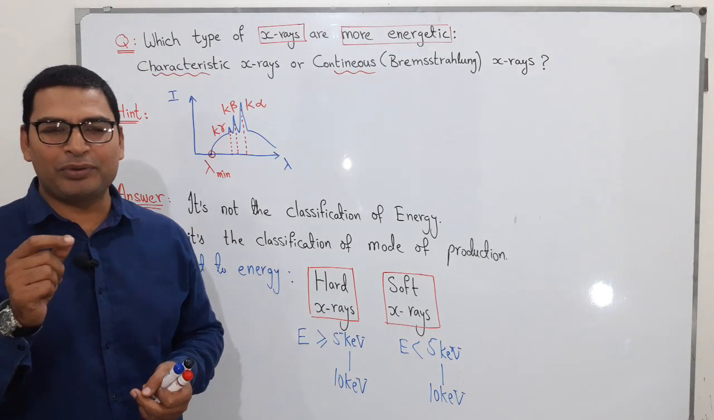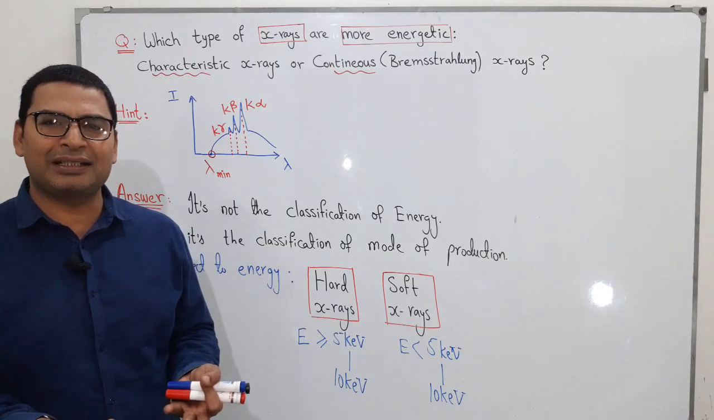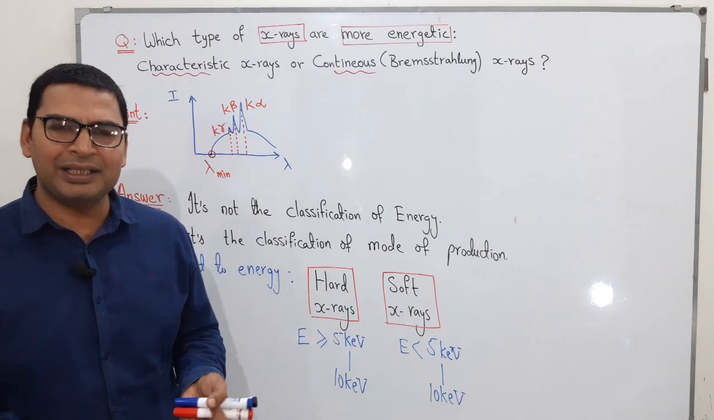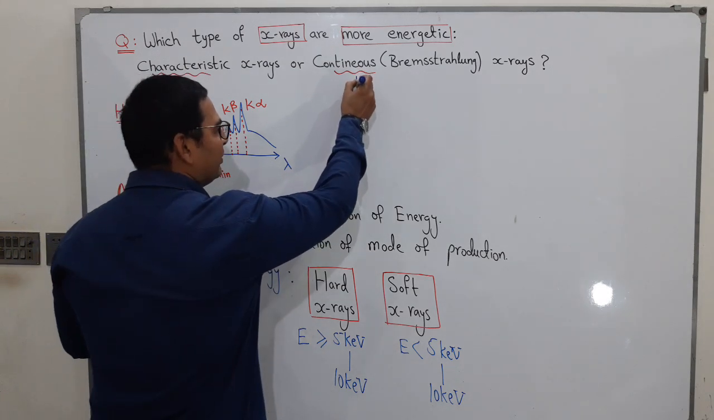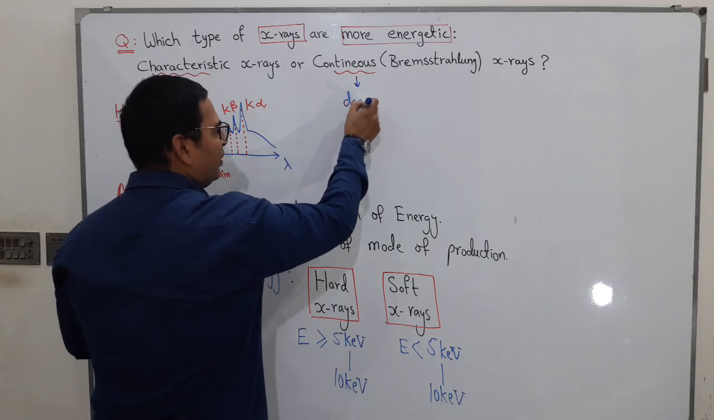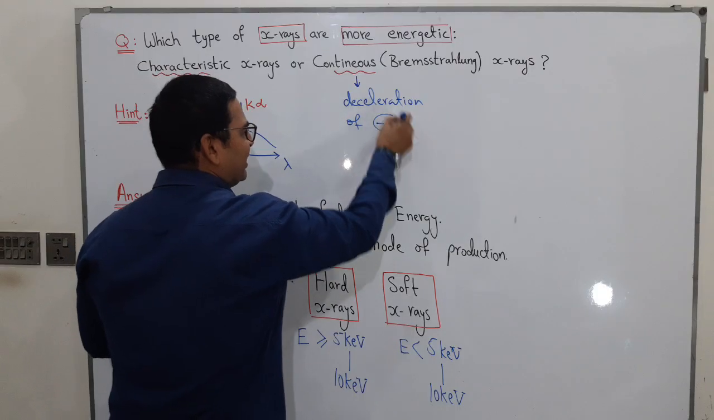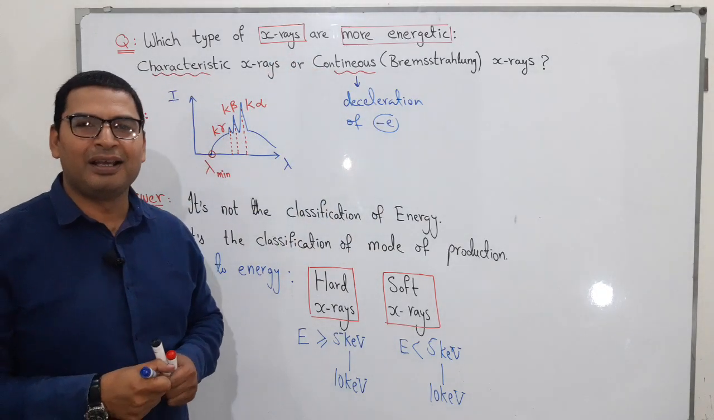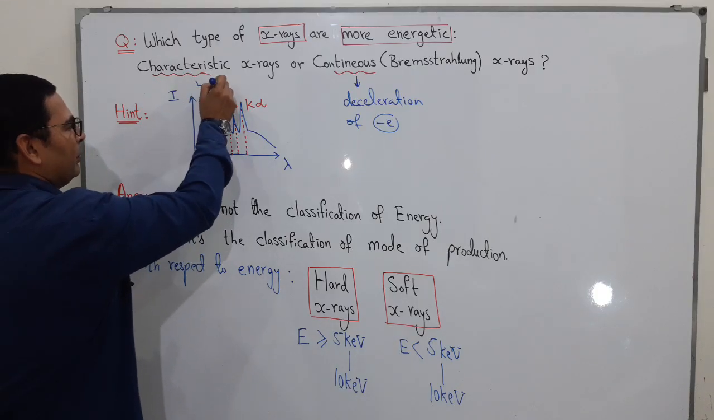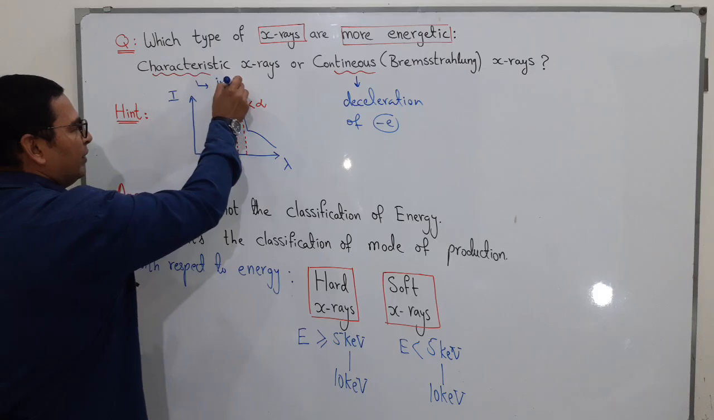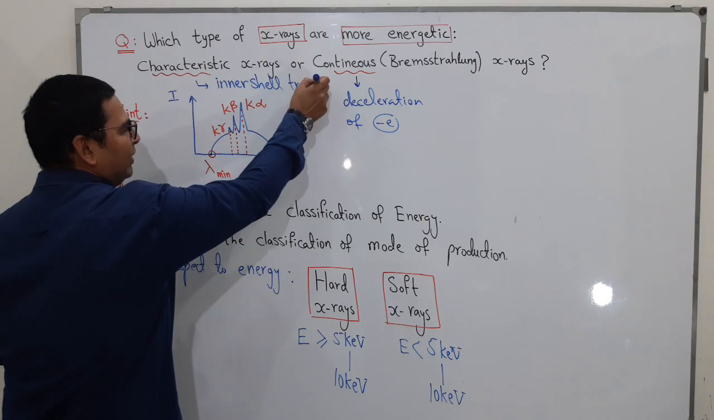The X-rays which are produced due to deceleration of the incident electron are called continuous X-rays or breaking radiations or Bremsstrahlung radiations. Continuous X-rays are those produced due to deceleration of incident electrons, and characteristic X-rays are those which are produced due to inner shell transition in heavy elements.